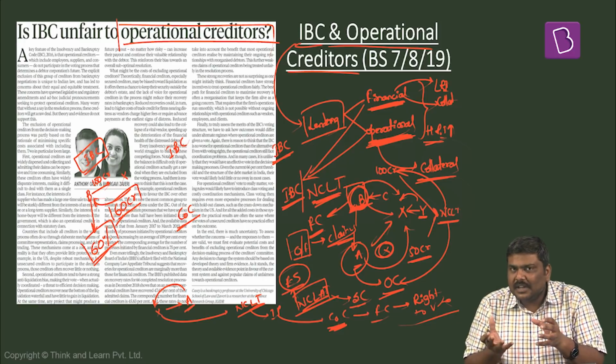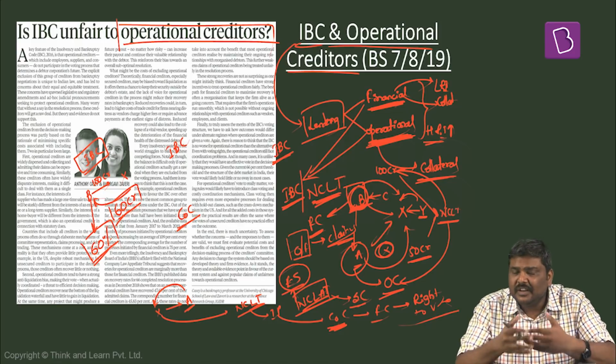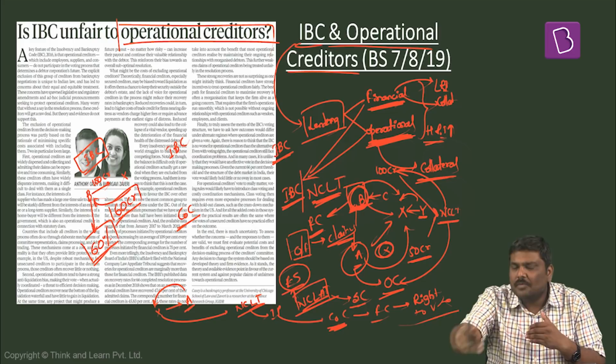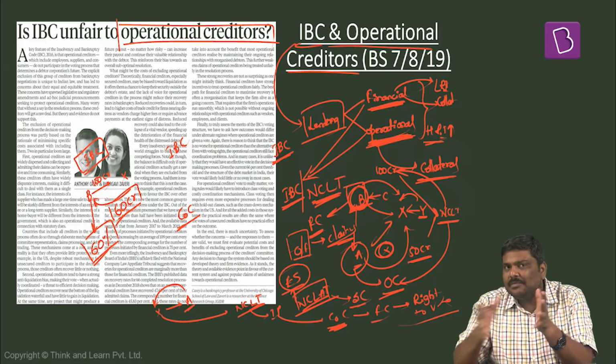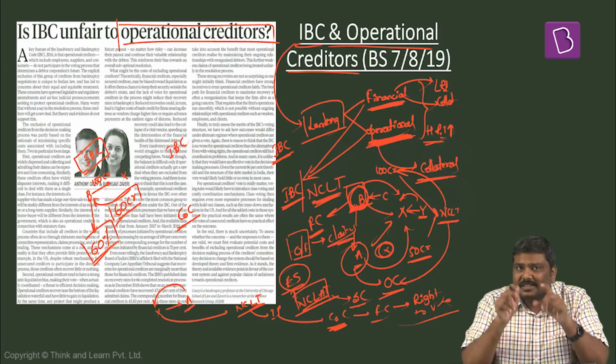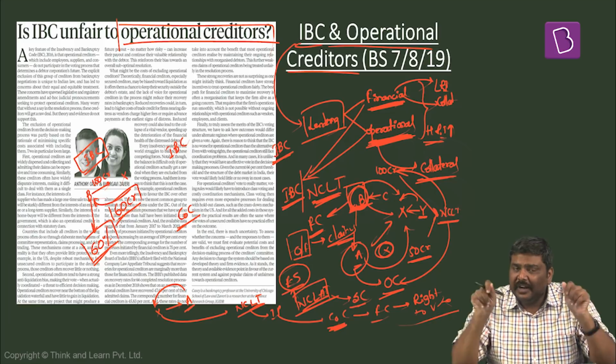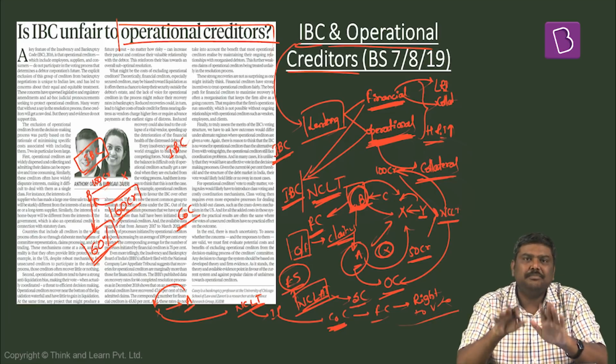And when the operational creditors are given the right to vote in the committee of creditors, it might be very difficult to collect the claims from all of them. It will be time consuming, it will be expensive, and more importantly, since the interest of the operational creditors are different, very difficult to bring all of them on the same page.